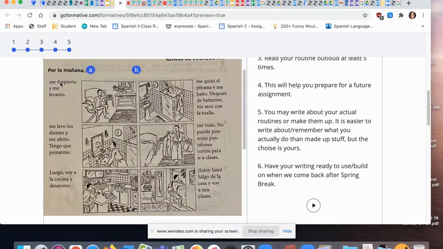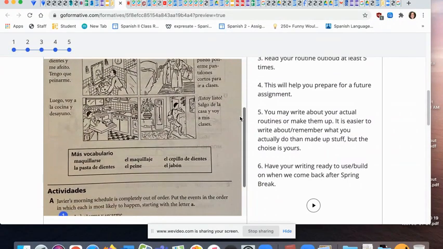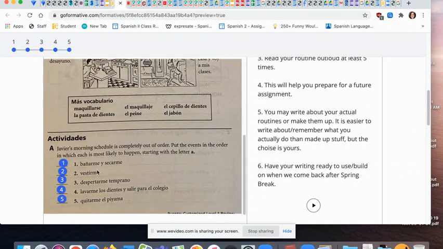It says, me despierto y me levanto. Me quito el pijama y me baño. Después de bañarme, me seco con la toalla. This daily routine could be similar or different from your own. Consider how it is, different or similar. And know that it will help you, once you finish reading through it, to put in order the activities down here at the bottom. Now, there is a small vocabulary box, but all this vocabulary is also on the handout that I asked you to just get a little familiar with.